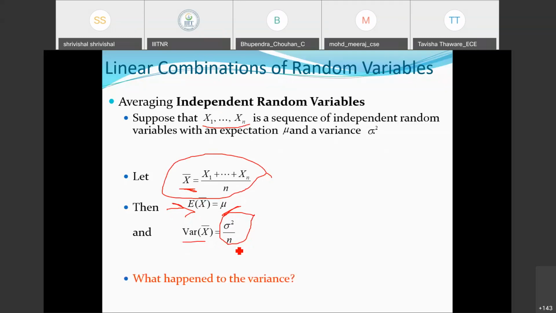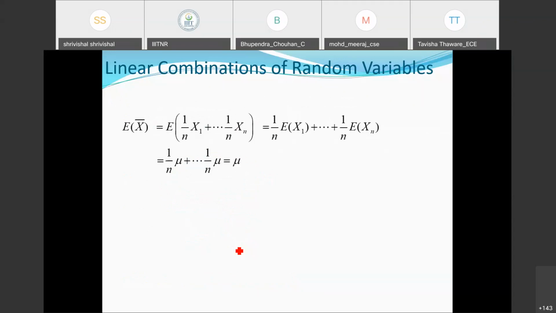So from where is this n appearing here, and why is it not appearing in the mean? That's a typical question, because we are going for n number of terms, so in the average this n needs to appear. But in the final sequence we observe there are no terms related to it. So let us explore. What is the expectation of X bar?